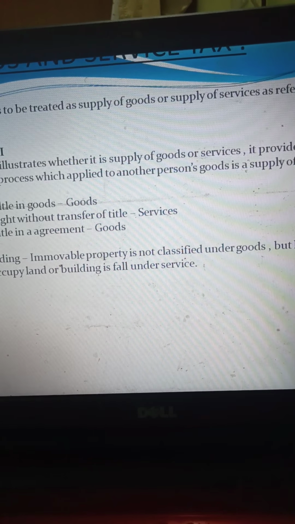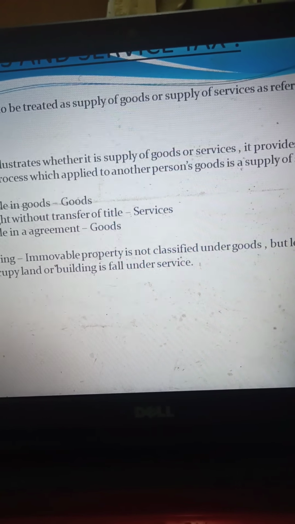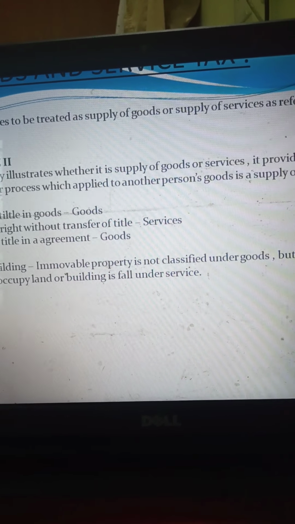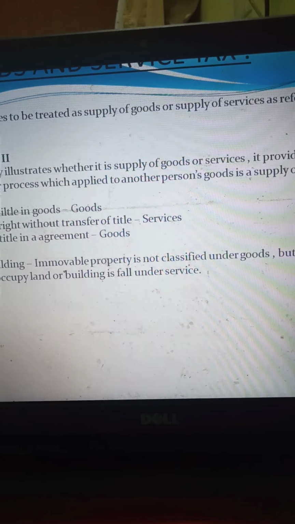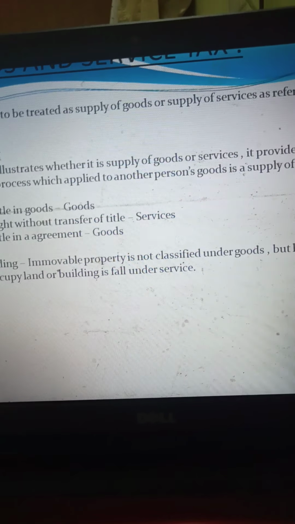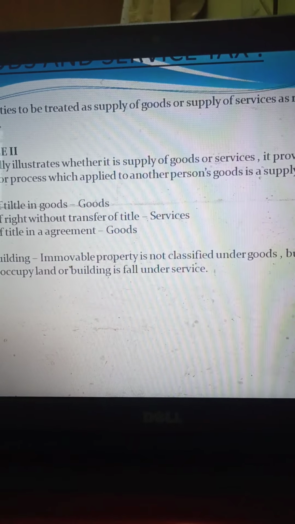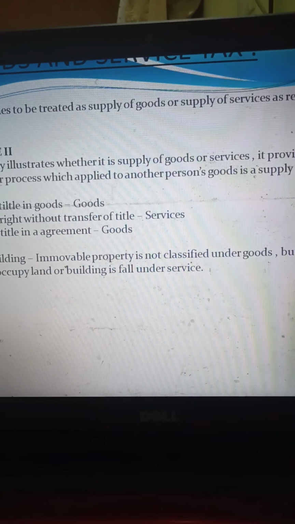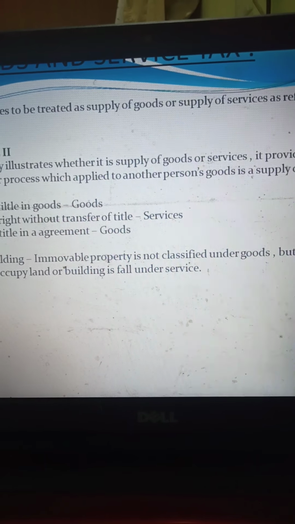Here they are telling that if goods have been supplied with their legal title, then it comes under supply of goods. When the goods and their use have been transferred without transferring the title, then it comes under services. For example, land and building given for rent comes under services, not under goods.